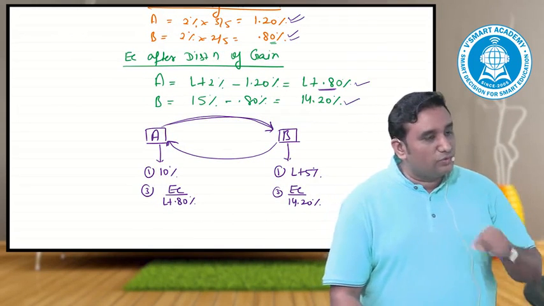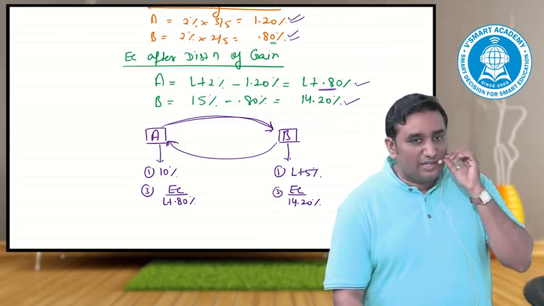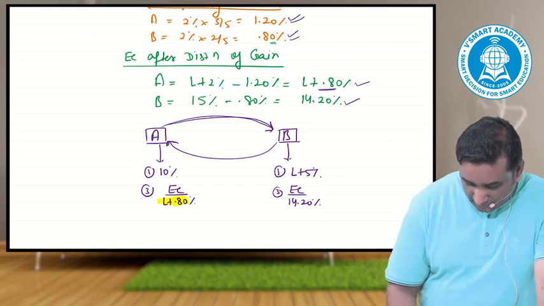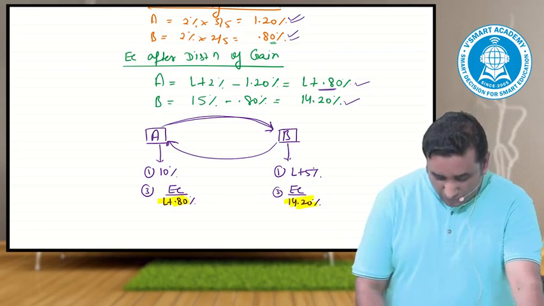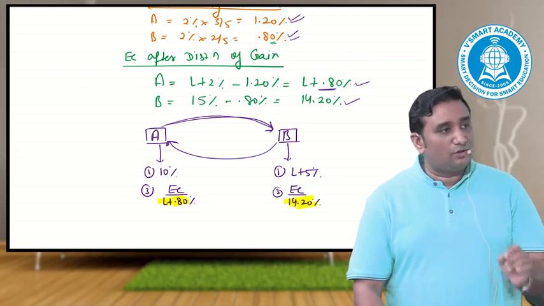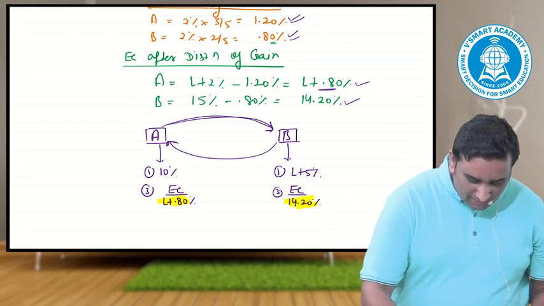Now, since I have to create how much A has to give to B, because some contract will take place between A and B such that his net cost comes out as L plus 0.8, his cost has to come 14.2. There are n number of permutation combination. Simplest I am doing it, this could be a possibility.